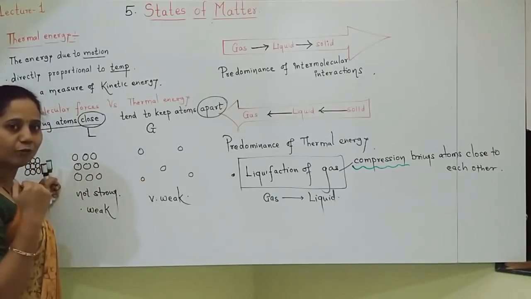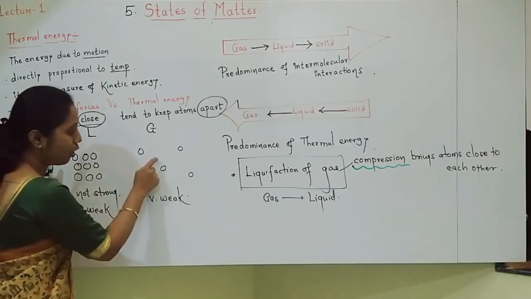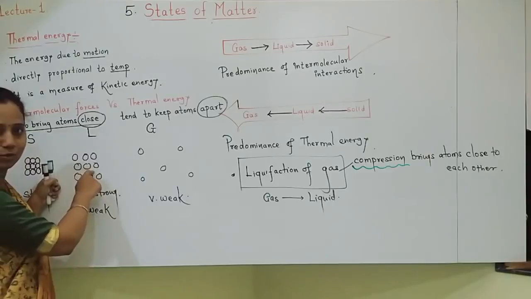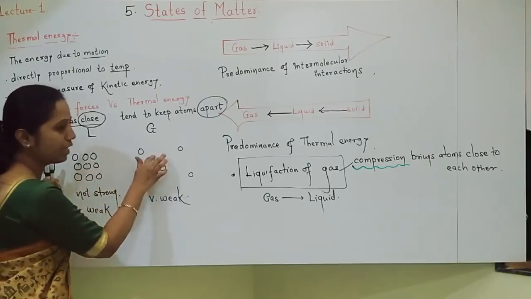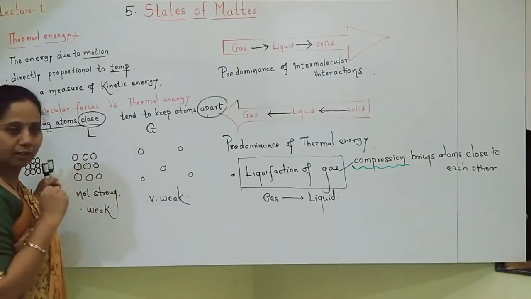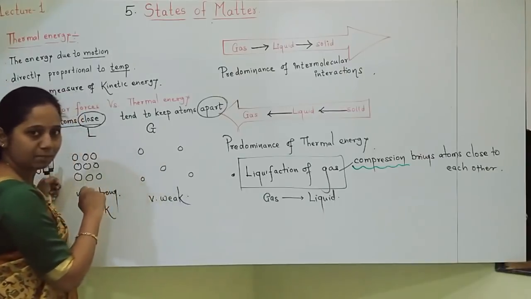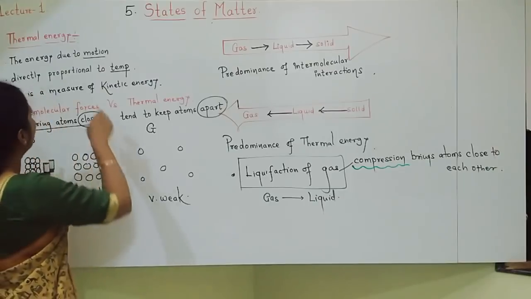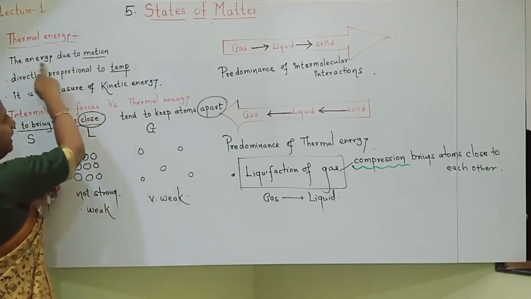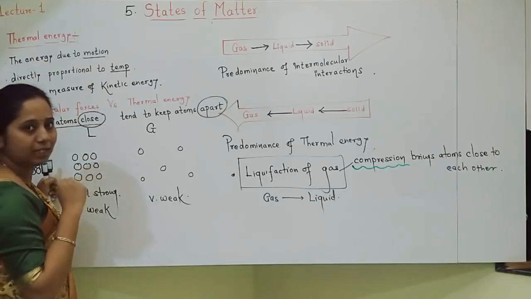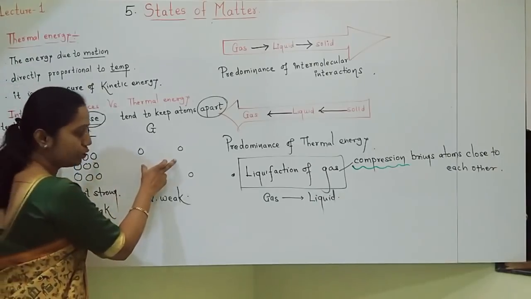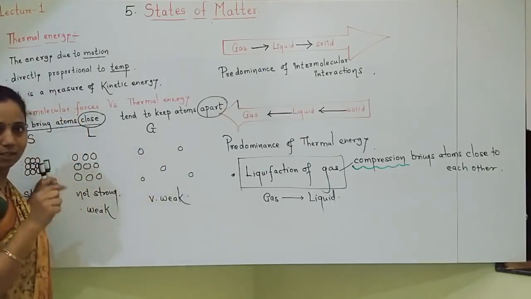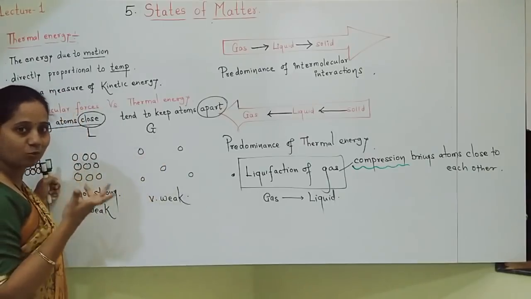So the second thing we should do is stop the movement of gas molecules, because liquid molecules don't move. So we have to decrease the movement of gas molecules. Now how to decrease it? Movement of gas molecules is due to thermal energy. The energy due to motion is called thermal energy. Now we should cool the gas molecules. We should decrease the temperature, that is cooling.